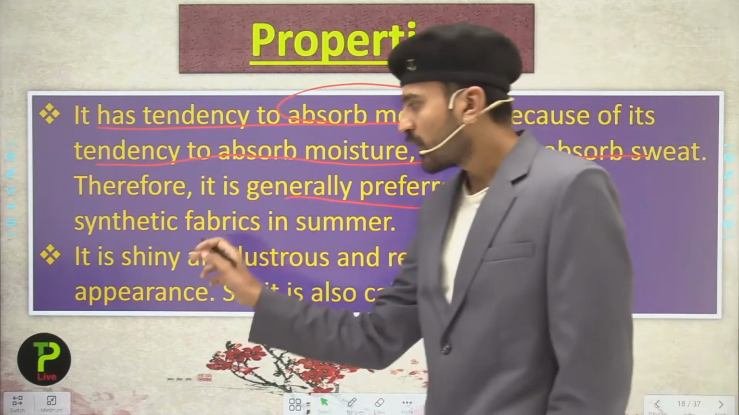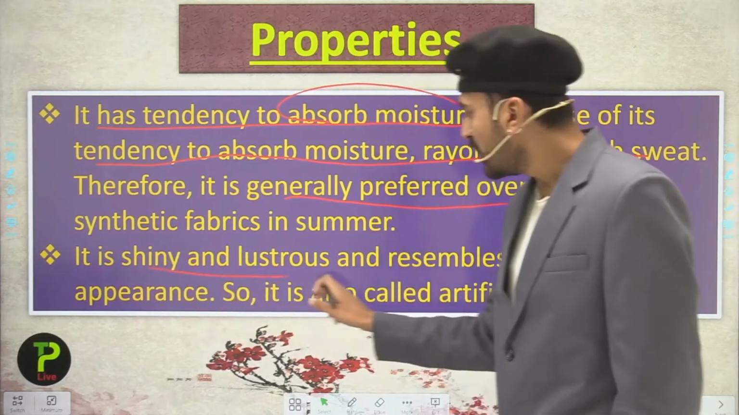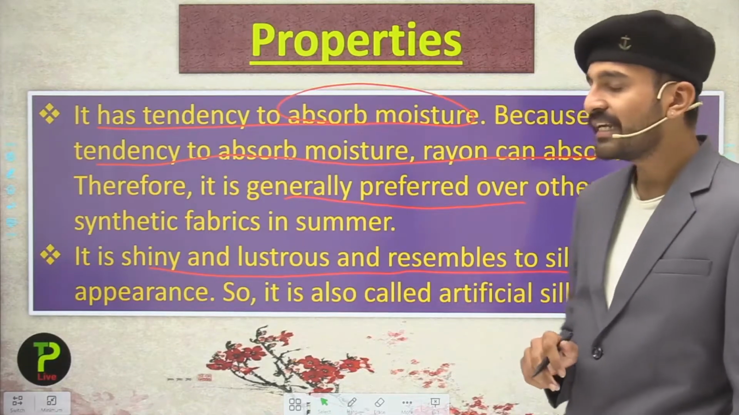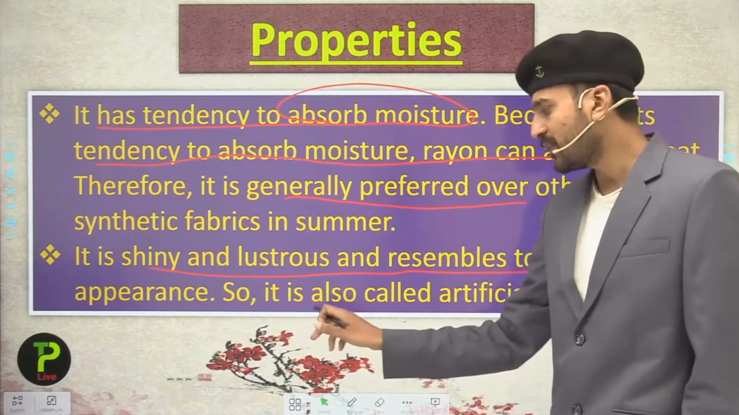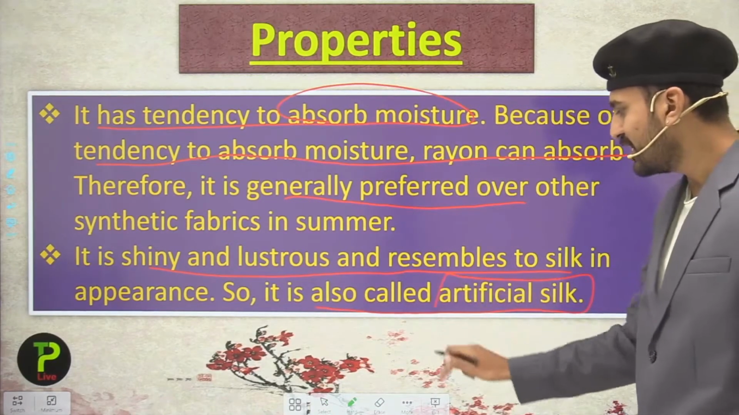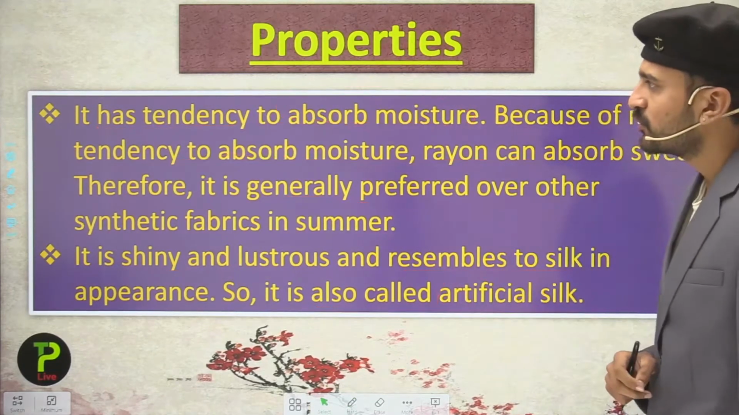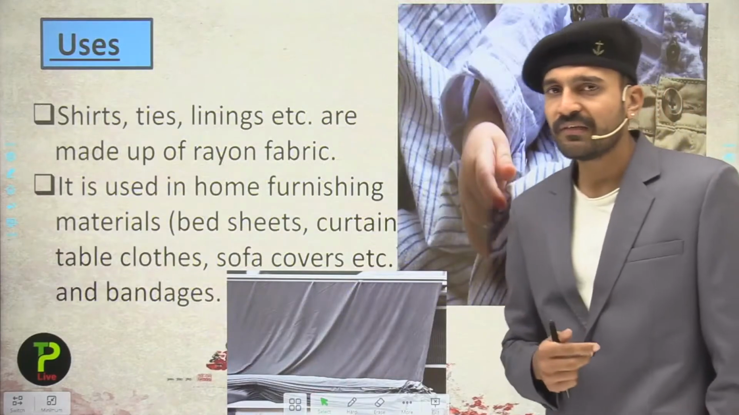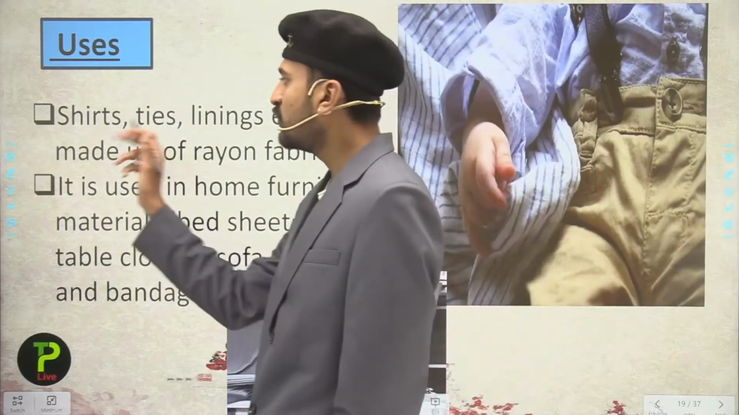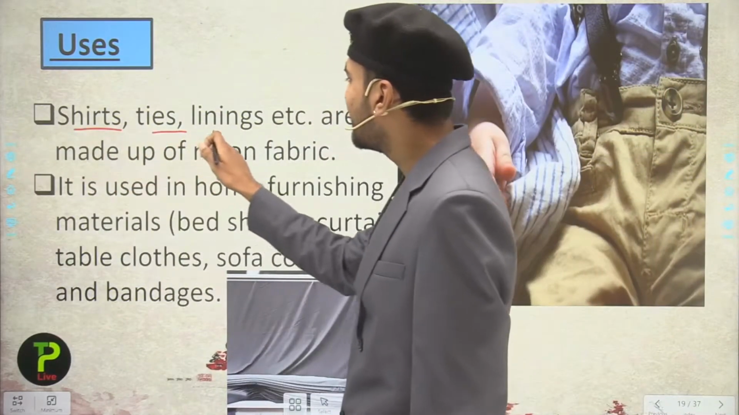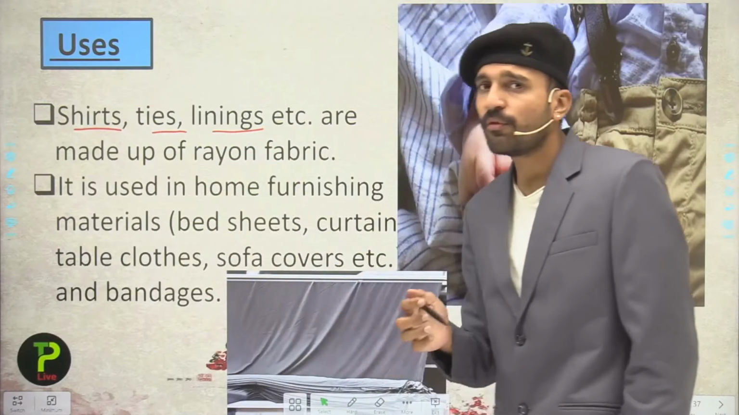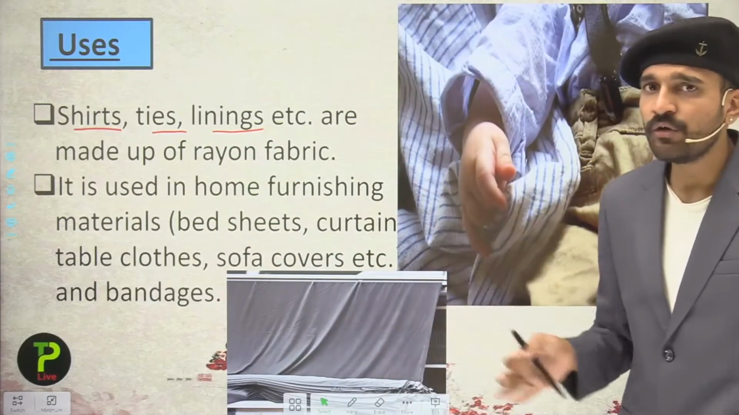Now talking about its appearance, it is shiny and lustrous and resembles silk in appearance. So the name given to rayon is artificial silk. Now students, after the properties, let us see the uses. It is used in making shirts, ties, linings. They all are made up of the rayon fabric.